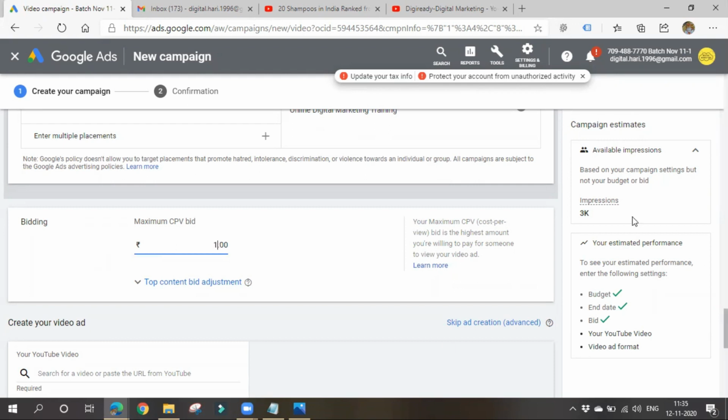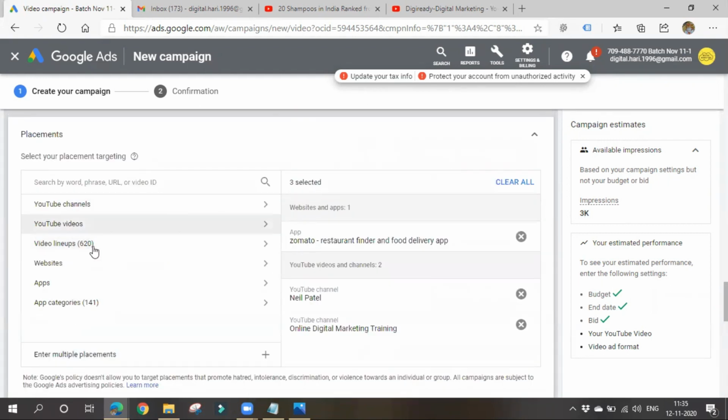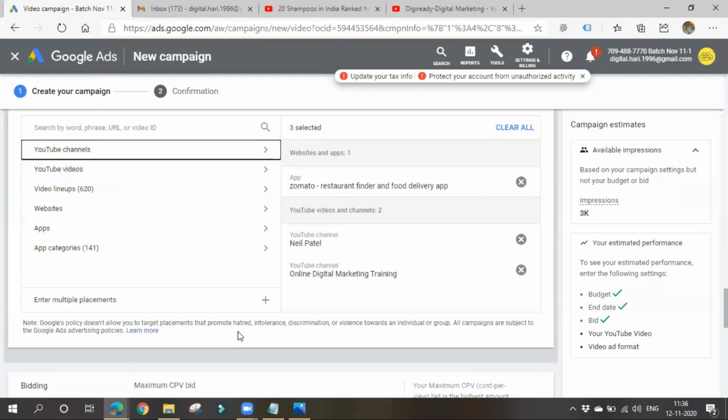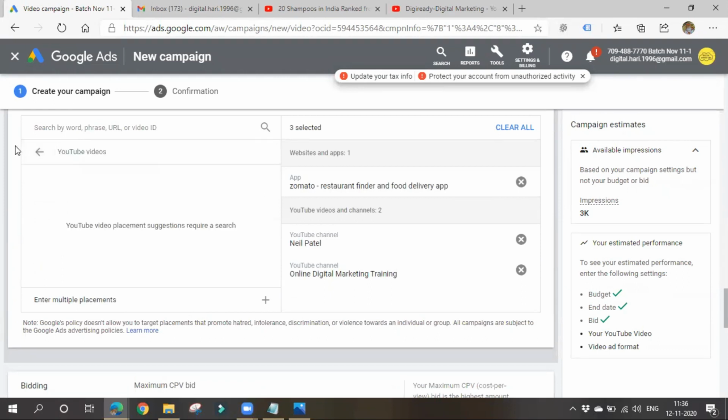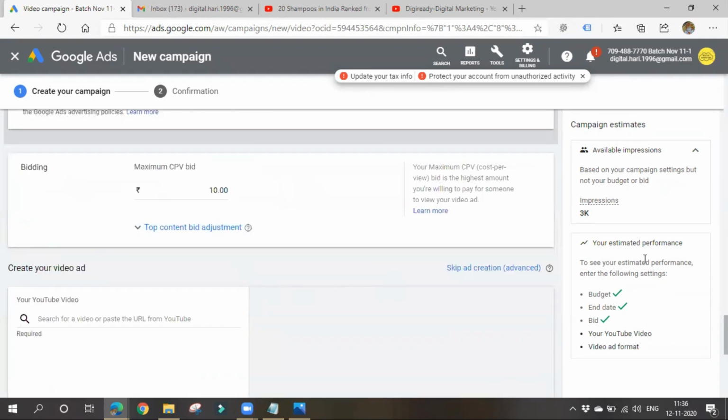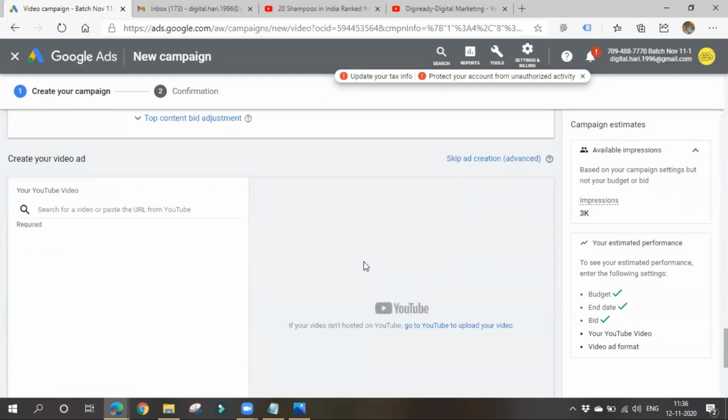Even with 1 rupee, you can see I'm getting 3K impressions, it seems. If we keep some 10 rupees, like such, based on the things you choose, you can place your ad. Based on the channels you choose, based on the videos you choose, the impressions might increase or decrease. So how many people you may reach, like that. If you are choosing some great channels, which are having more subscribers, and your bid amount is too low, it will tell you that your bid amount is too low, so your ad might not run. It will show you. Okay, next, let's go and create our video ad.